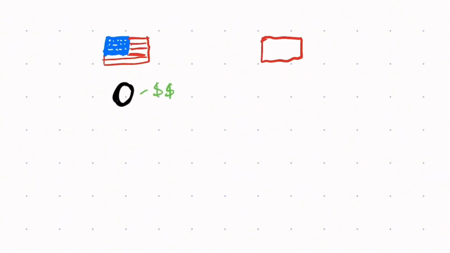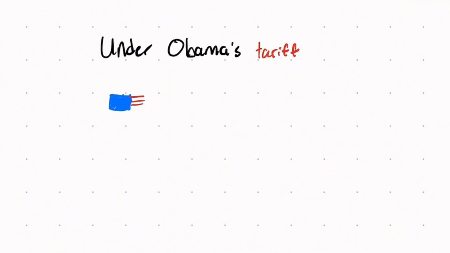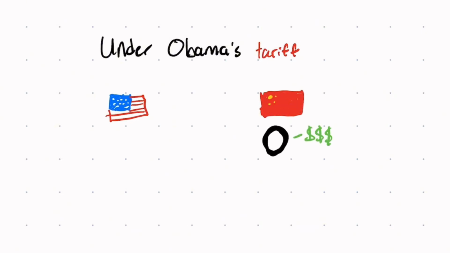So for all you visual learners, basically, this is what was happening. The American tire industry was producing tires at a cost of $2 to the consumer, but the Chinese tire industry was producing tires at $1. Now, naturally, the consumer would buy from China instead of America because it was cheaper. But under Obama's tariffs, that made Chinese tires more expensive to import and buy for the average American customer. So now, essentially, Chinese tires cost $3 versus the American tires $2.